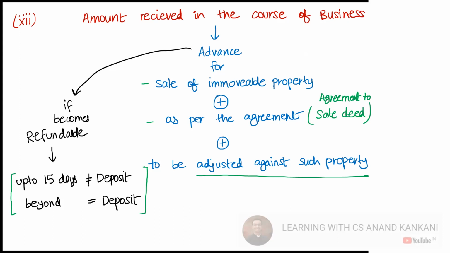Then let's say on 1st of November the buyer comes and says, no, I don't want this particular immovable property, give me my 30% advance back. So now you have to repay that money within 15 days. If you don't repay within 15 days, then it will become a deposit, and then all those compliances and non-compliances will get attracted.